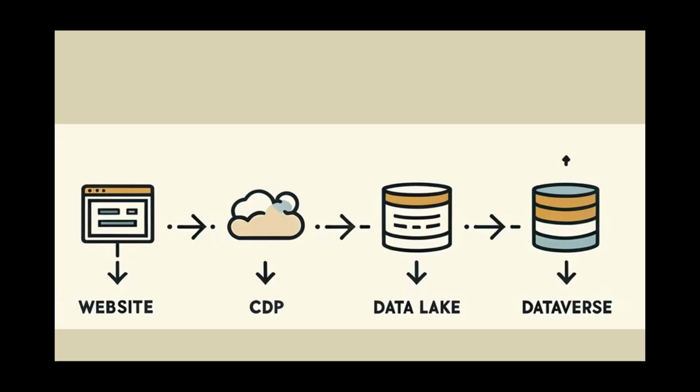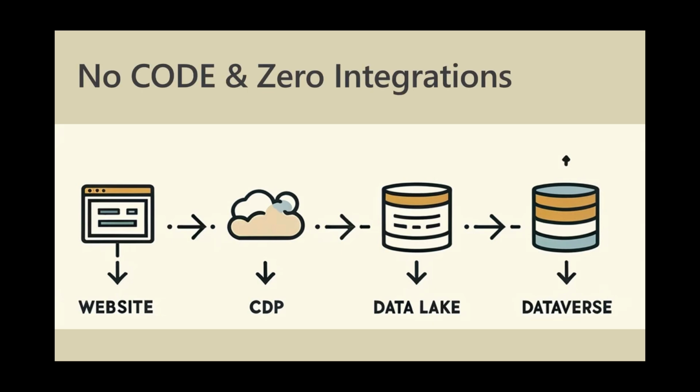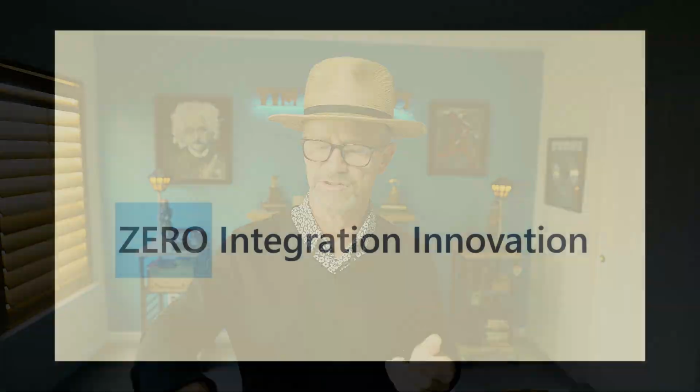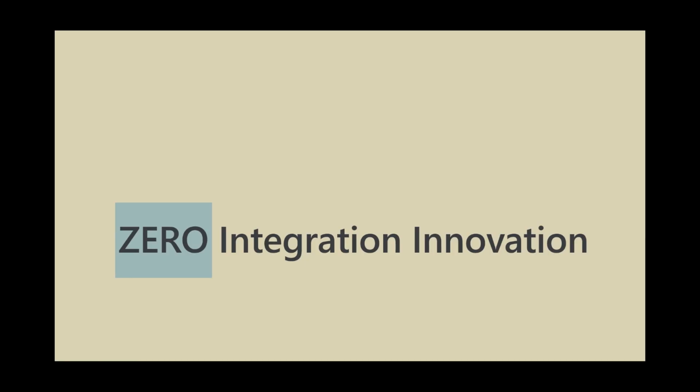When you have a complicated data estate, being able to embrace new technologies like generative AI is much more difficult, because data is everywhere and we're trying to get it orchestrated in a new data model to be able to get the value of Gen AI. So what if we had technical architecture that enabled us to move data between these systems of activation, from analytic systems, transactional systems, to systems of activation with no code and zero integrations? I call this zero integration innovation.